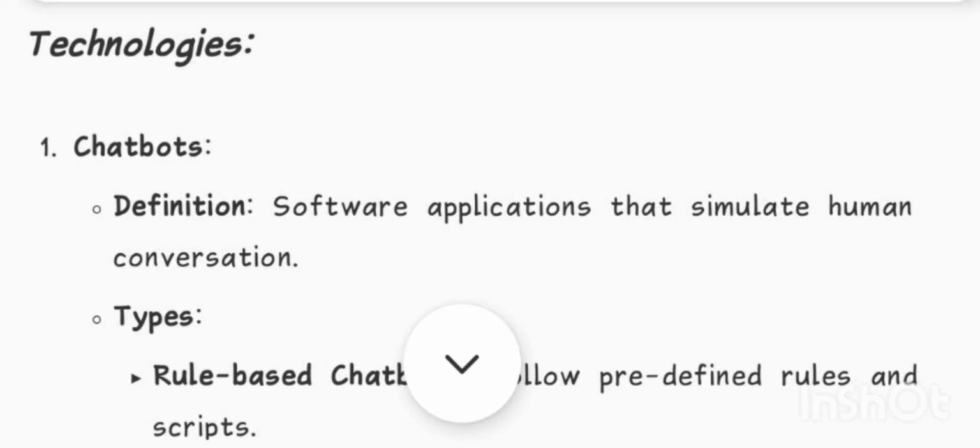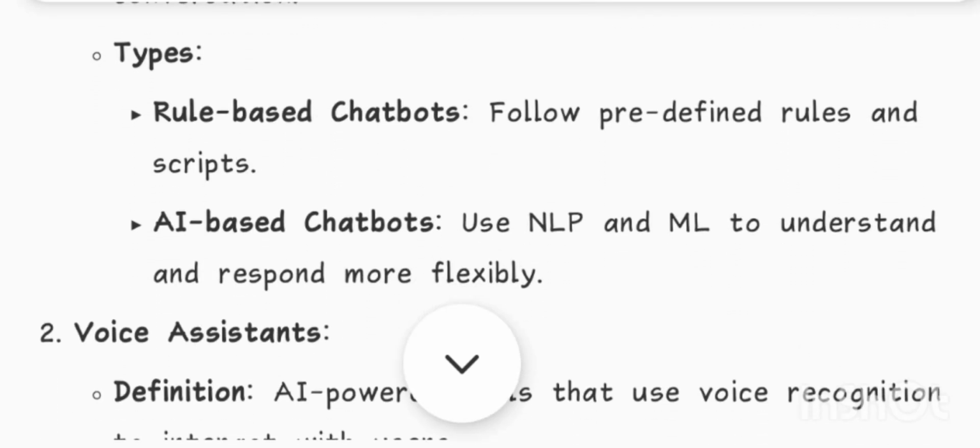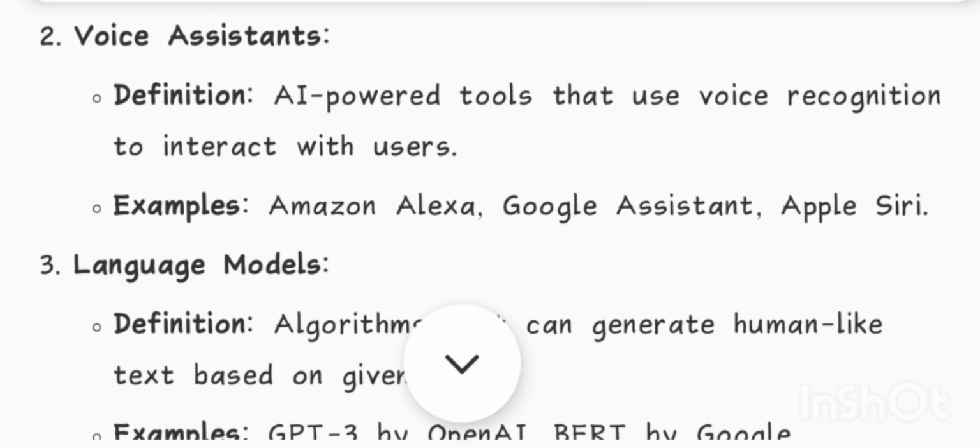Technologies. 1. Chatbots. Definition: software applications that simulate human conversation. Types: rule-based chatbots follow predefined rules and scripts. AI-based chatbots use NLP and ML to understand and respond more flexibly. 2. Voice assistants. Definition: AI-powered tools that use voice recognition to interact with users. Examples: Amazon Alexa, Google Assistant, Apple Siri.